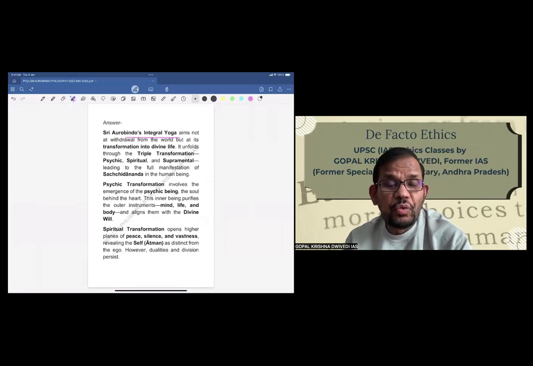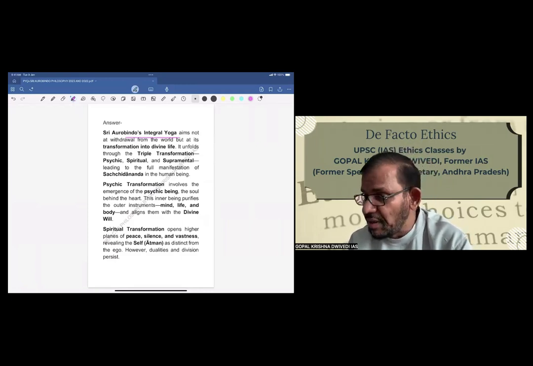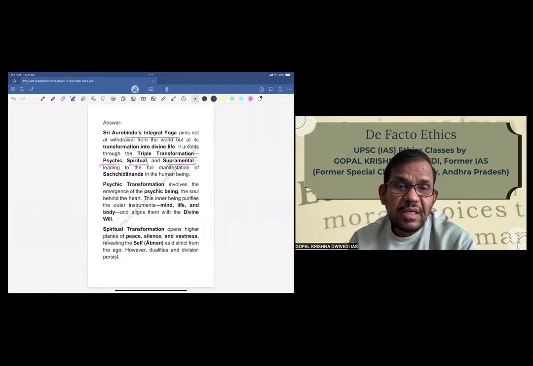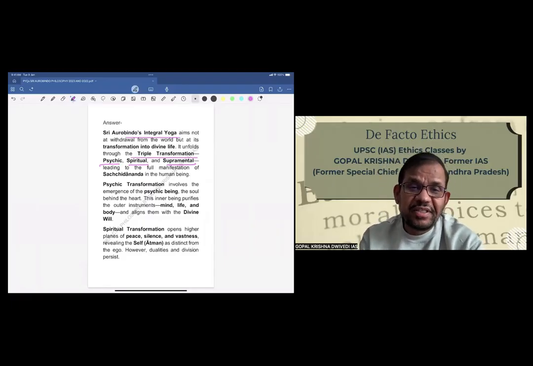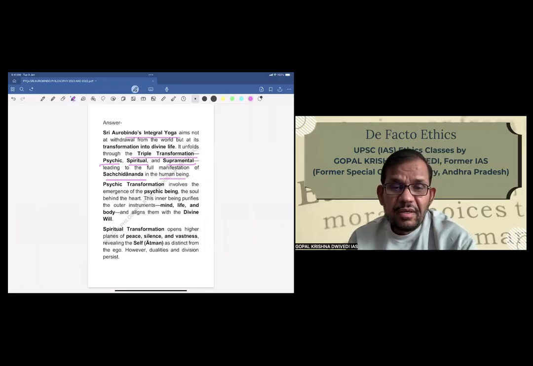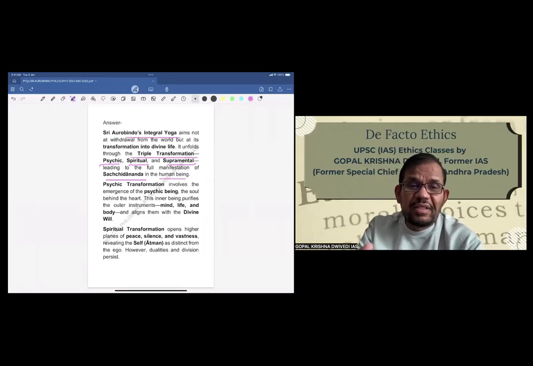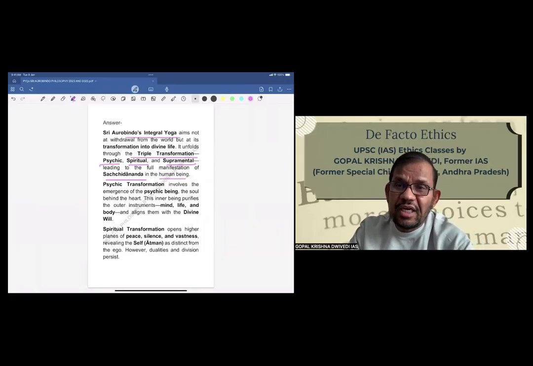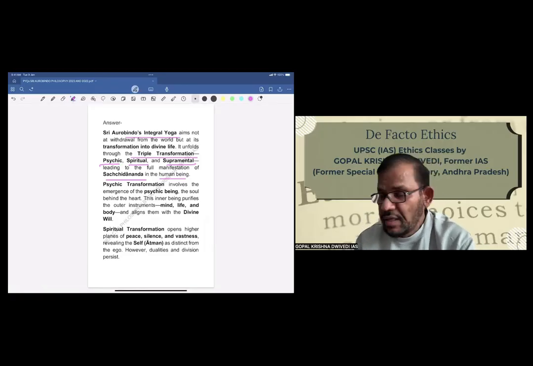It unfolds through triple transformation. What are the triple transformations? Psychic, spiritual, and supramental, leading to the full manifestation of Sachchidananda in the human being. Now we'll have to briefly describe what is the psychic transformation, what is the spiritual transformation, and what is the supramental.